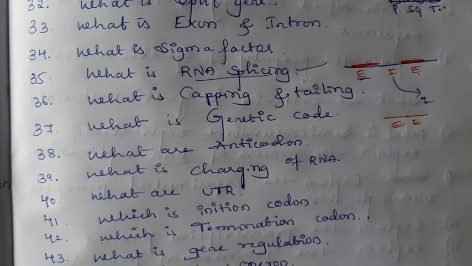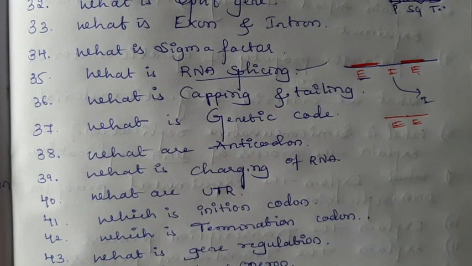Capping is for the 5' end and tailing is for the 3' end. Addition of 7-methylguanosine is the capping, and addition of continuous adenine sequences at the 3' end is poly A tailing.